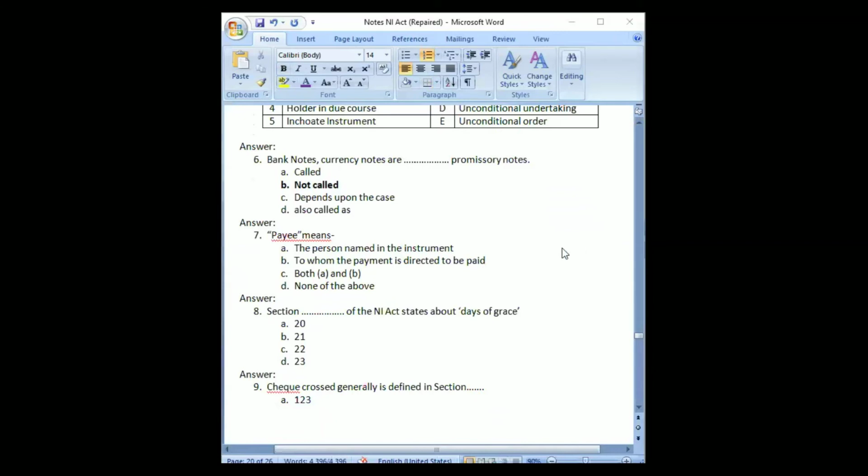Pay the person, it's B. To whom the payment is directed to be paid. So we can select C because the payee's name is also mentioned in the instrument, right? For example, in any type of instrument, the payee's name would also be written on the instrument. So this would be the better option to select, that his name is also mentioned in the instrument and also to whom payment is directed to be paid.